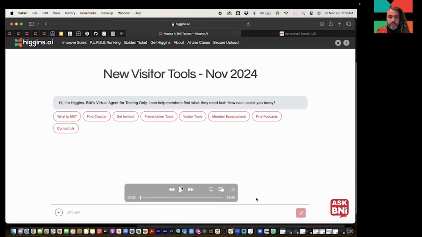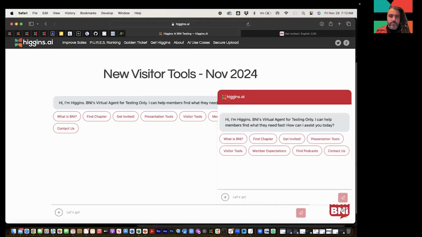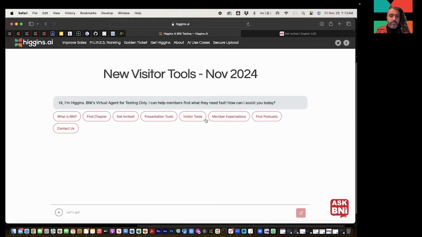So if you go on to visitor tools, you basically click on the Ask BNI, and you'll see a little button at the bottom called Visitor Tools, right? And for the purposes of this presentation, in order so you can see it well, we're going to use a version of Higgins that is embedded in a page. And of course, you can always get that in your region if your region wants it. That would be included. There's no problem.